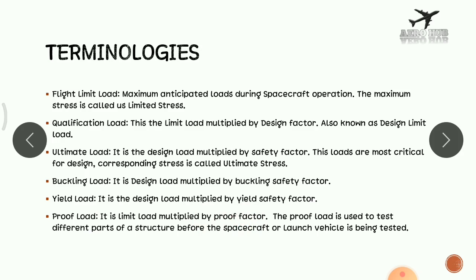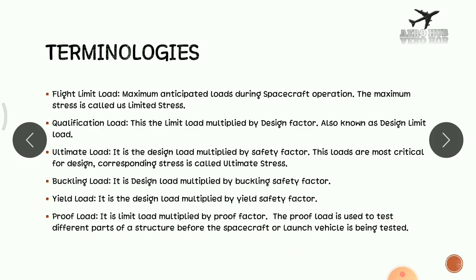For each and every aerospace component there will be a proof factor, and the proof load is the load that is applied to a certain number of components. The proof load is used to test the different parts of a structure before the spacecraft or launch vehicle is tested.